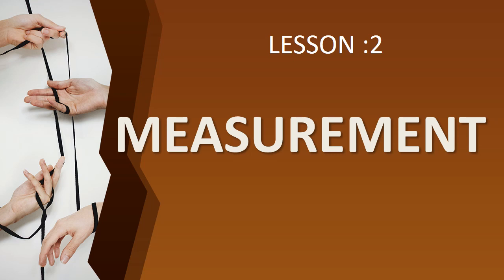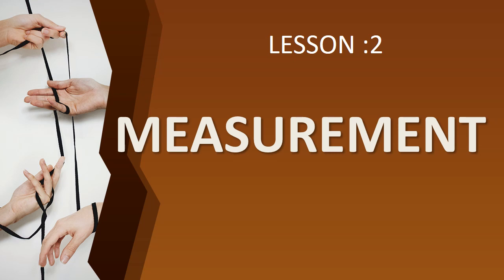And then we have learnt about 3 systems of unit. What are the 3 systems? CGS unit, MKS unit, and FPS unit. CGS stands for centimeter, gram, second. MKS stands for meter, kilogram, and second. FPS stands for foot, pound, and second.